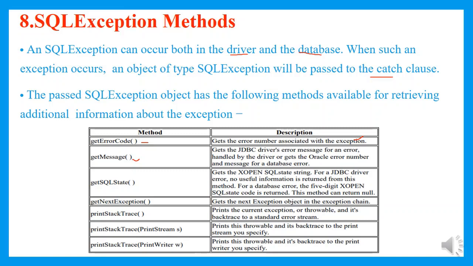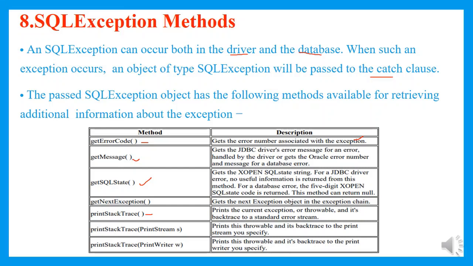getSQLState is a method which generates the information about the SQL state string. For example, for a JDBC driver error, no useful information is written from this method. The printStackTrace method is used to print the current exception or throwable and its backtrace to the standard error stream. printStackTrace with one argument takes a print stream object, and prints this throwable and its backtrace to the stream you specify.